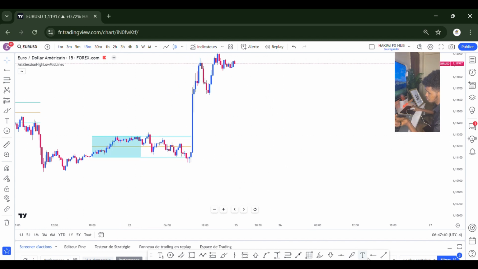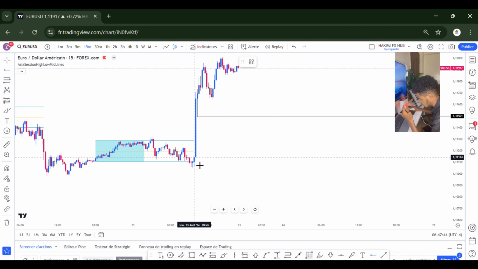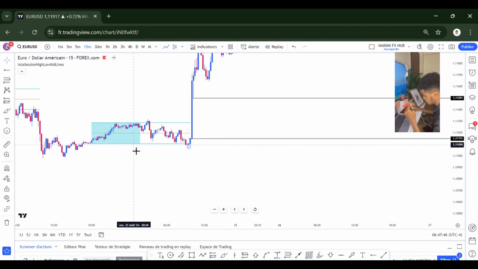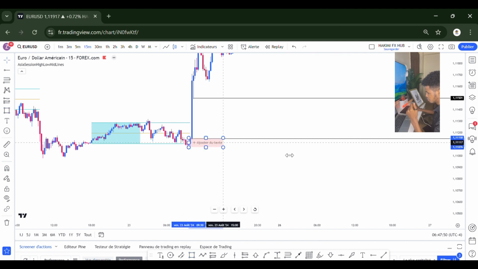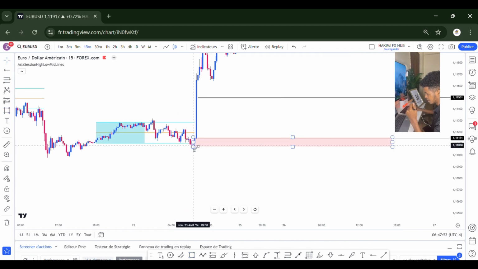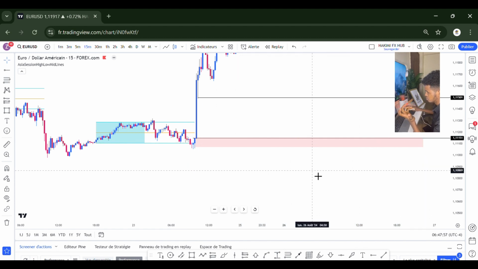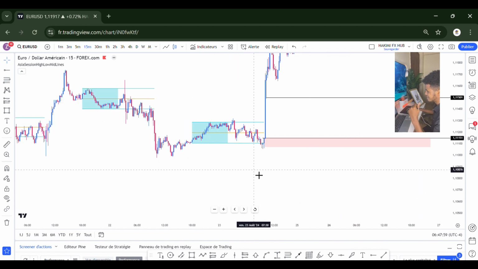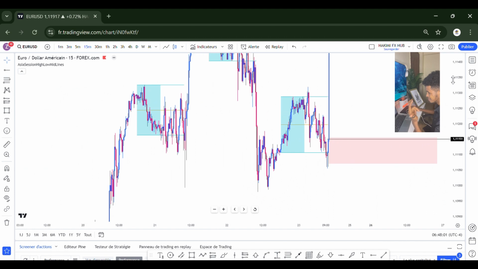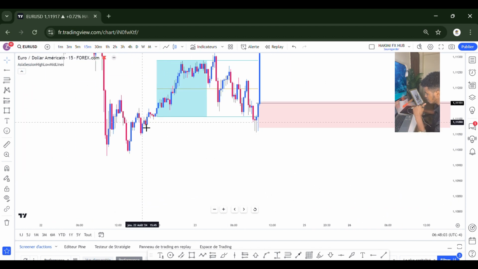marubozu candle. So the gap is where the wick hits and where the candle closes, and that's the gap, and my order block will be the last bearish candle, that will be my order block. Why am I counting this one? You will see when we talk about order blocks, but that's the last bearish candle and that created the manipulation. Now if that's so, coming back to this Asian low, you have to put down your order block.